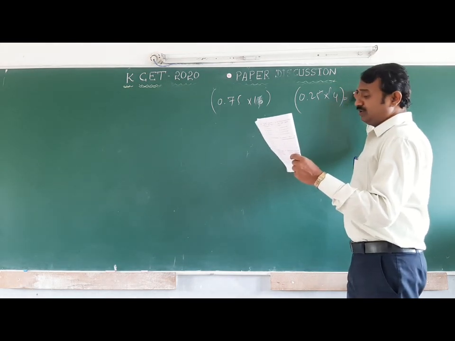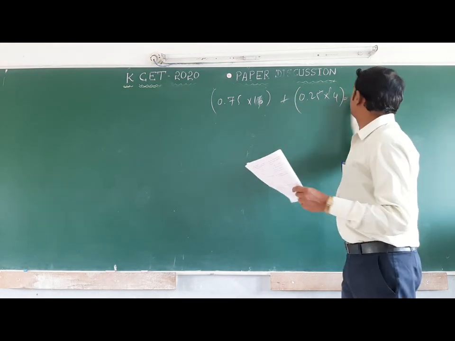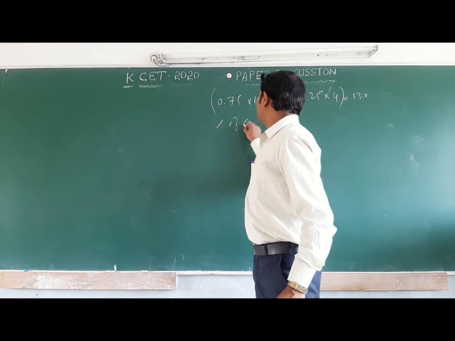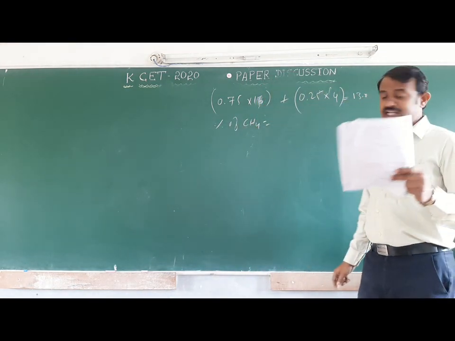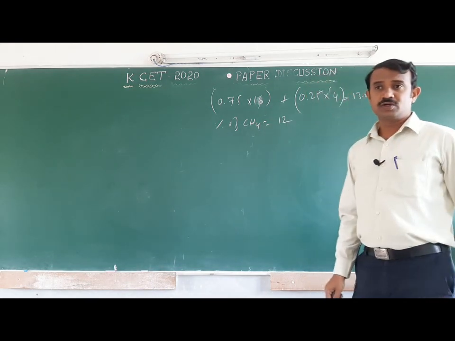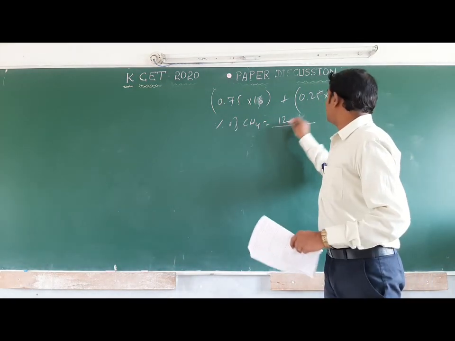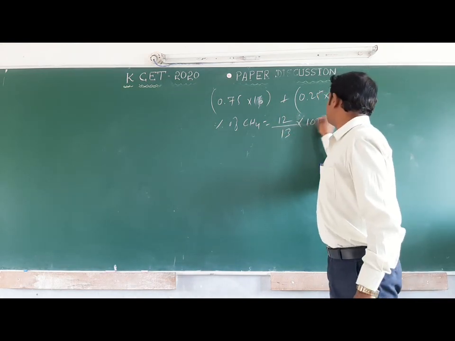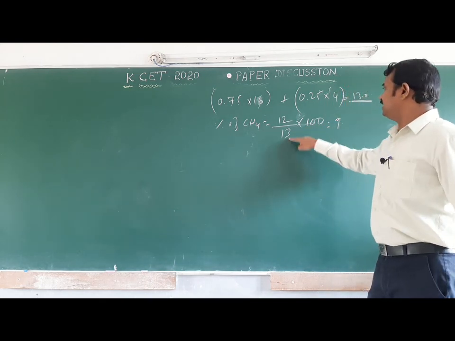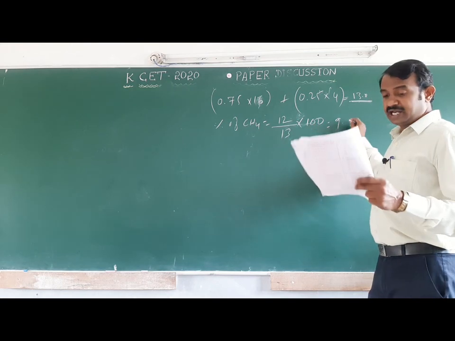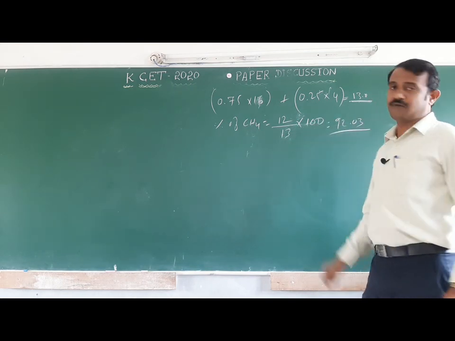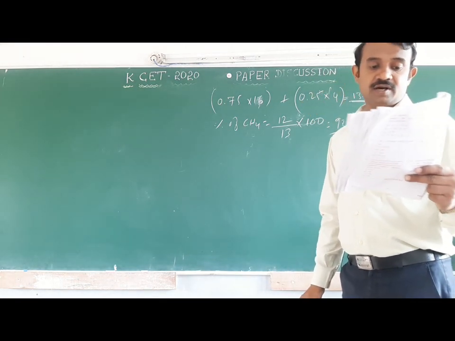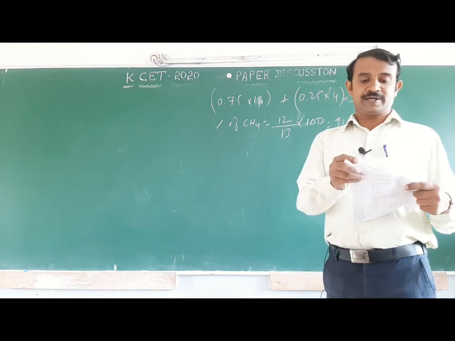The total product it will form is 13.0. You will calculate the percentage of methane. Percentage of methane equals the atomic weight of carbon, how much? 12. 12 divided by what you get as total quantity, 13. 12 divided by 13, and percentage means you multiply by 100, so 0.9 into 100 gives about 92.03. The answer is 92%. Okay, next one.